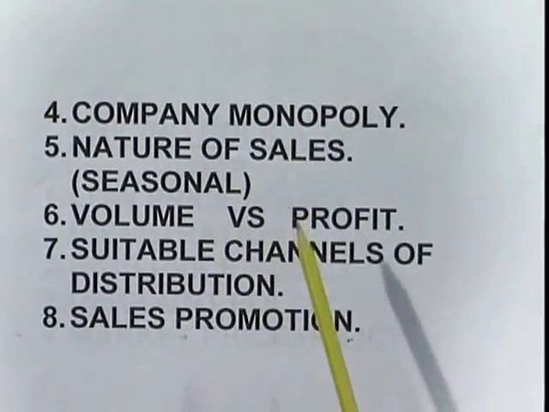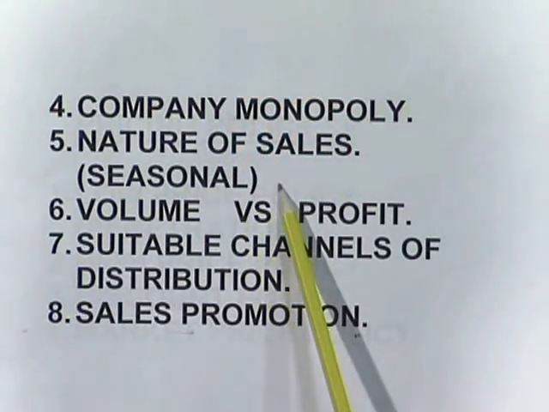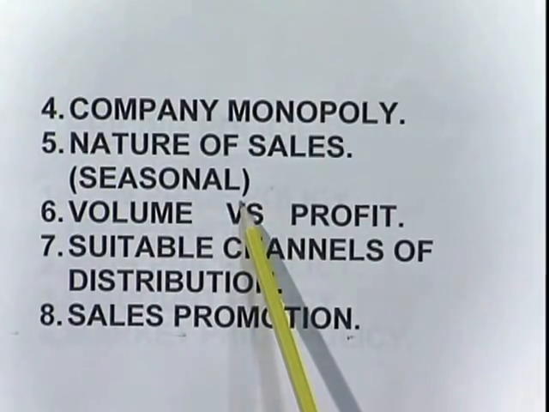The next one is company monopoly. That is, the product we are going to manufacture is made by only one person and there is no competition, then we can fix the price accordingly. Because there are no competitors, we can go for a higher price. Next is the nature of sales, that is seasonal. For example, refrigerators have maximum sales from February to June, and air coolers are the same way. So we fix a certain price during that season, and go for off-season discounts etc.